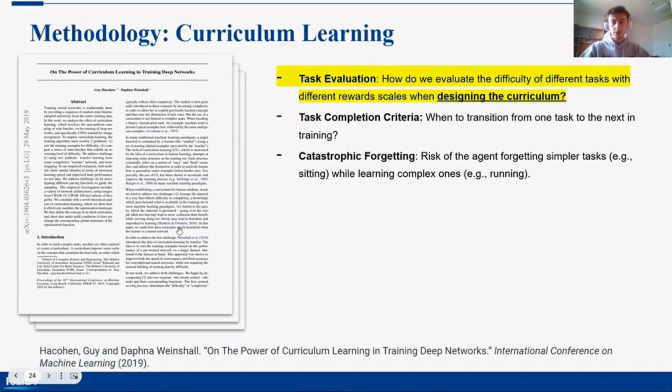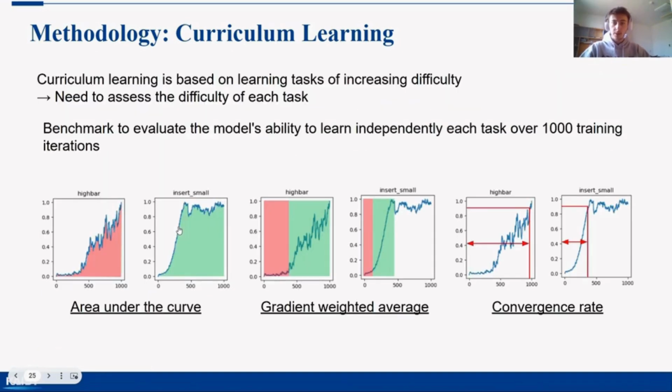To respond to this challenge, we took inspiration from the paper on the power of curriculum learning in training deep networks. In the last presentation, we evaluated the difficulty of 29 tasks available in the simulation thanks to a benchmark. These tasks can be, for example, walking, sitting, or throwing an object. The evaluation is based on the reward curve obtained over 1,000 training iterations.